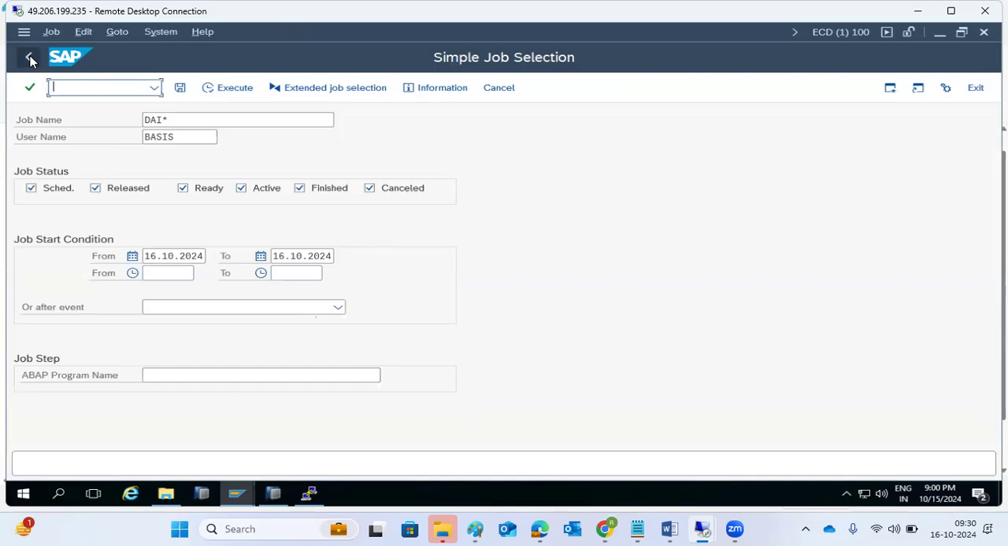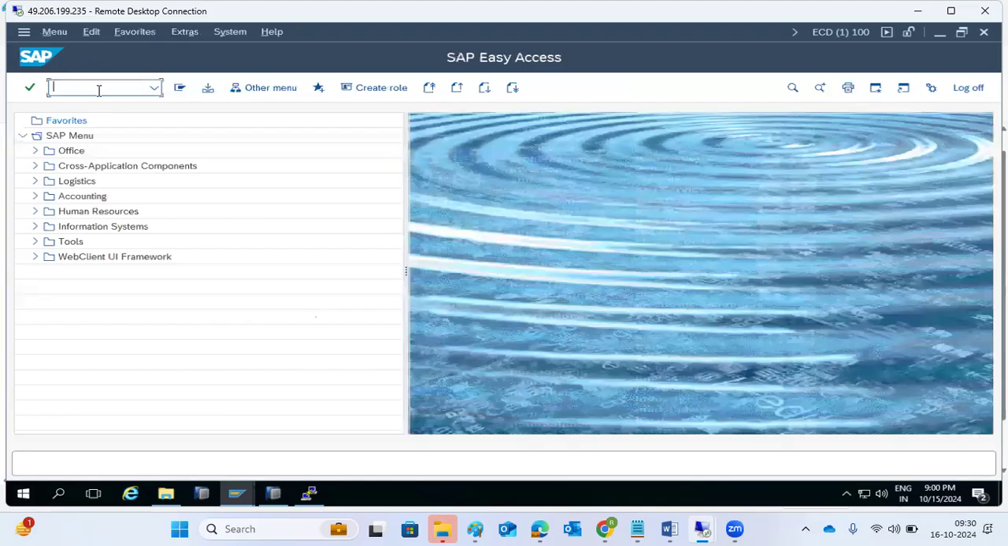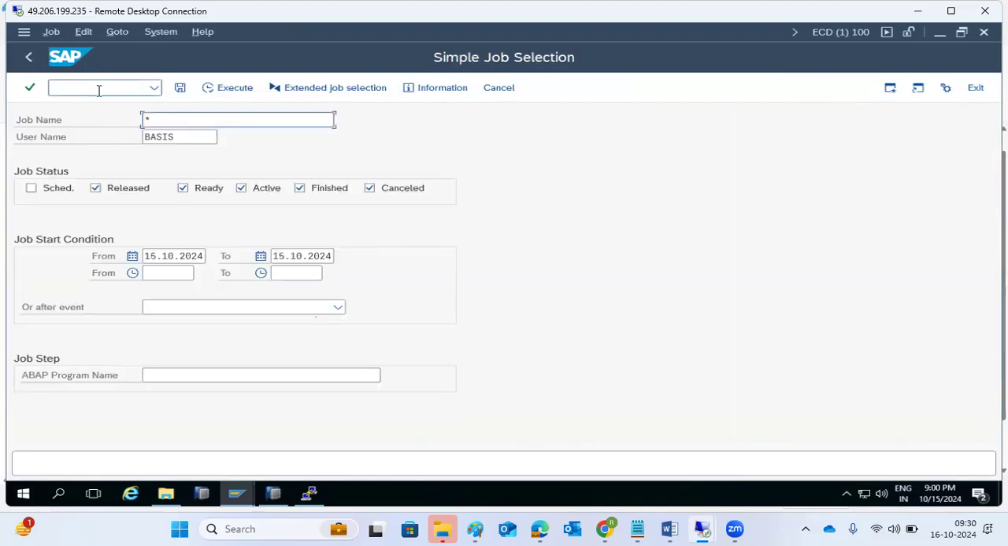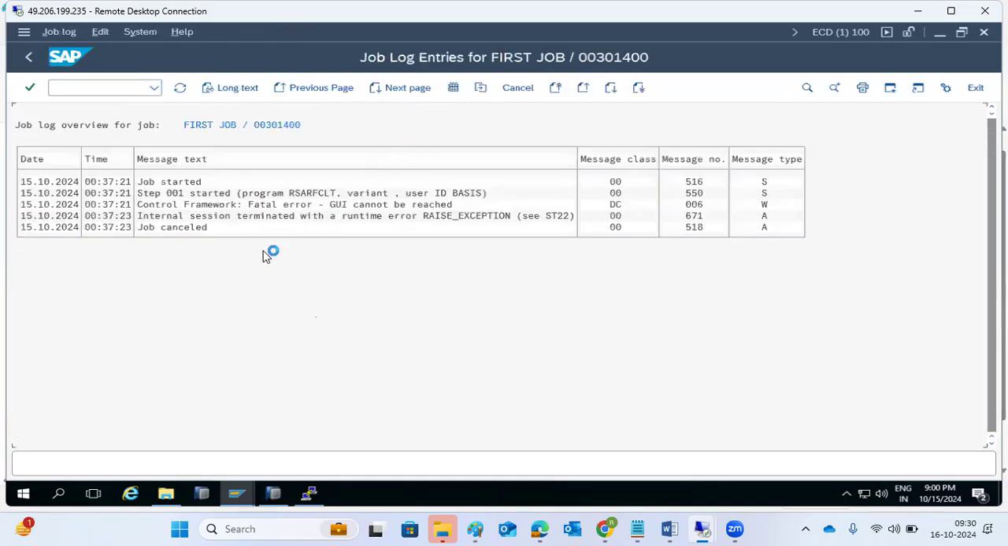But here, who is helping to run this job? A background work process is helping to run the job. You need one background work process to be free. That's why you can see so many jobs running. Many jobs are running. So it is in finished status if completed, or released status, or cancelled status. Cancelled means there is an error. So select the job, go to the job log, and see what the error is. There is a raise exception.